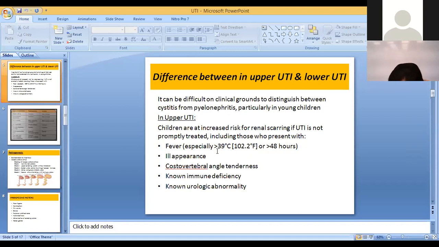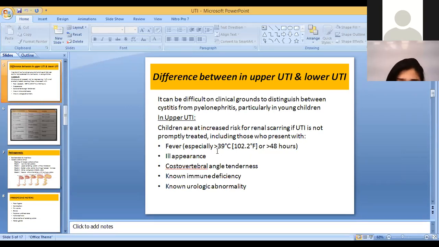Upper urinary tract infection is a more severe form of urinary tract infection, and it increases the risk of renal scarring, because in upper urinary tract infection the kidneys are involved, so there will be more risk of renal scarring. In this case, you usually have high-grade fever, which is more than 39 degrees centigrade. It can be of more than 48 hours duration.